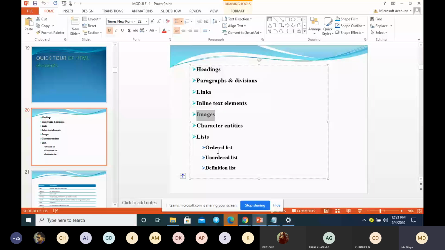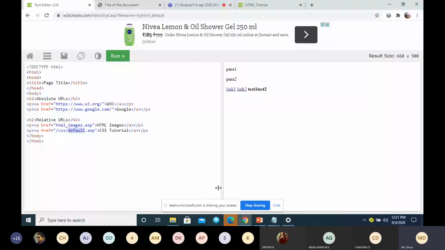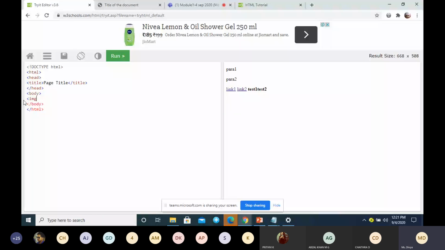I want to add an image to my website. How to add the image? For that I'll be using the img tag. One more thing you have to remember: there is no opening or closing tag for img. It is just a single empty element, just like break. Break also doesn't have an opening or closing tag. Even image doesn't. It is just a single tag.